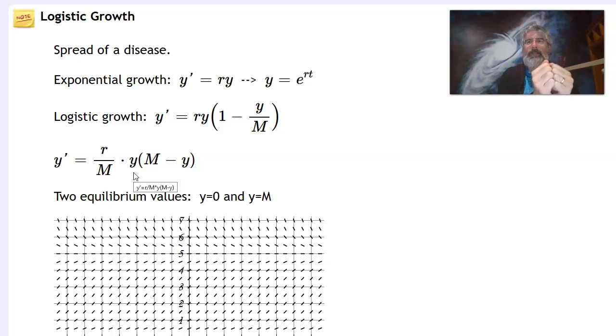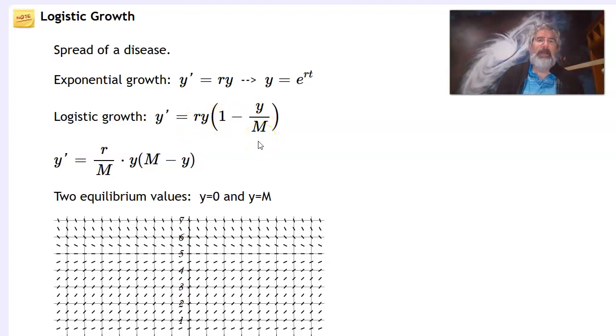So I want to figure out how many of these combinations there are, and then multiply that by the likelihood that the disease is going to pass. And that's what this number out here essentially was: a combination of how many times you're going to get such a combination, and then what's the probability of the disease spreading or the rumor being passed. But it's equivalent to this, which has a different way of thinking about it, mainly that this term is pulling down r as y gets close to M.